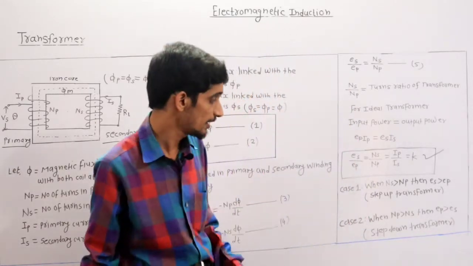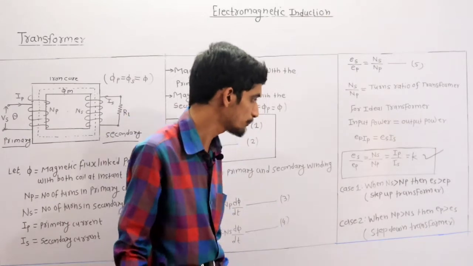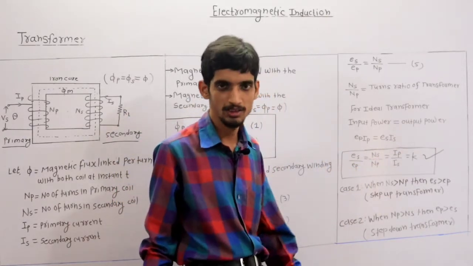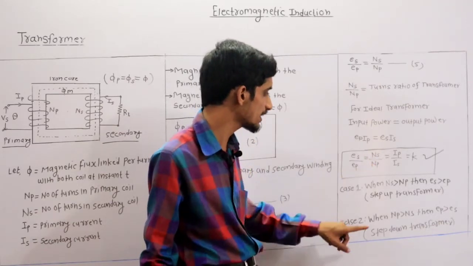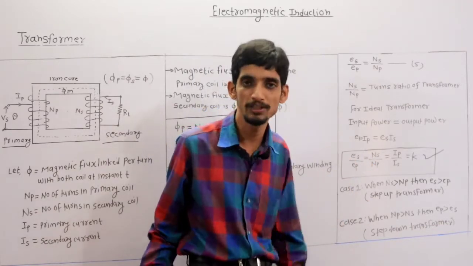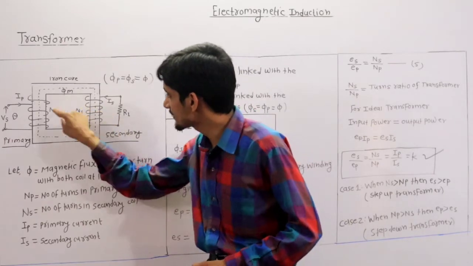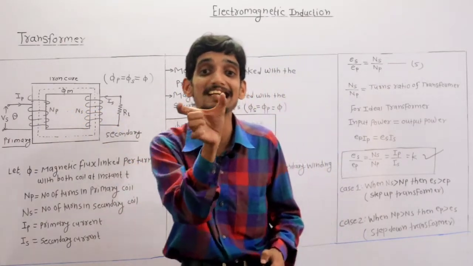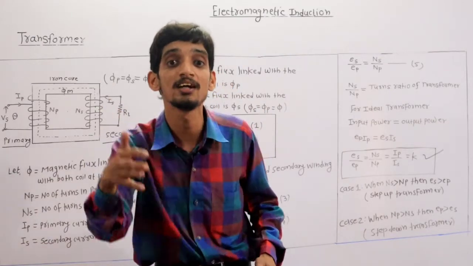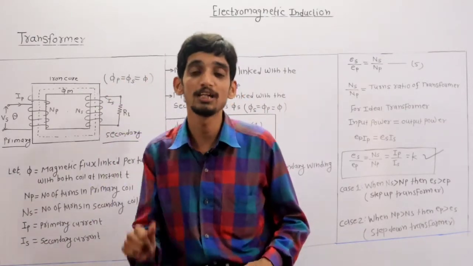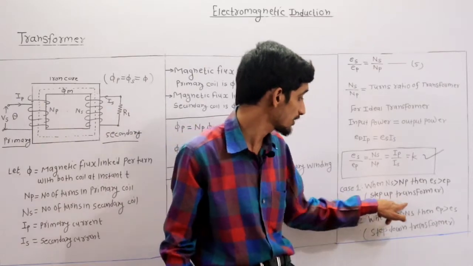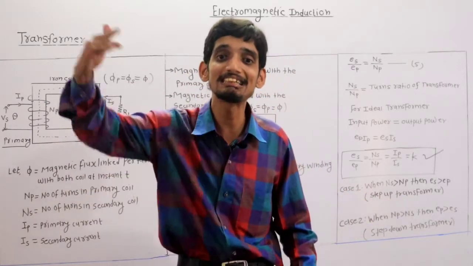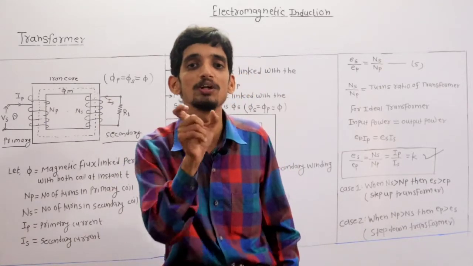Now there are two cases. Suppose in this transformation ratio, NS is greater than NP. In that case what happens? If NS is greater than NP, then ES is greater than EP. It means the secondary induced EMF is greater than the primary induced EMF, and it is called a step up transformer. A step up transformer is the transformer which increases the magnitude of the input voltage.